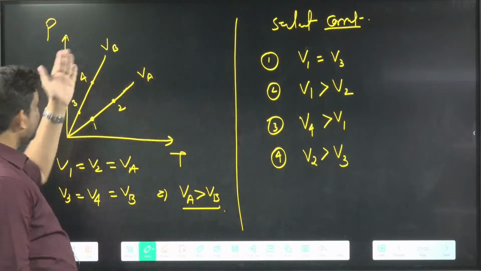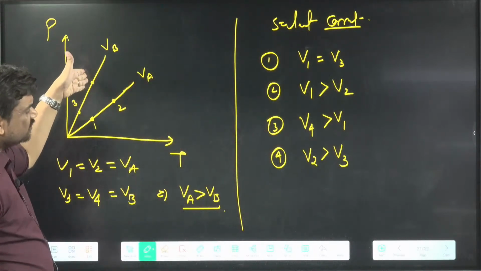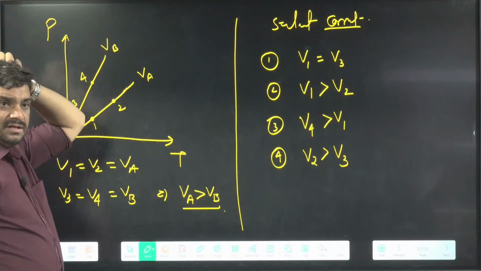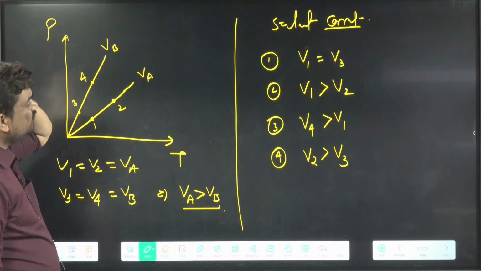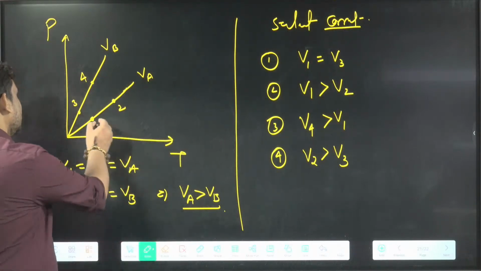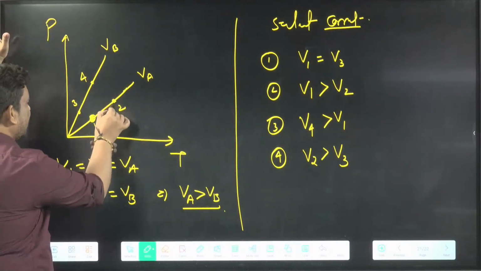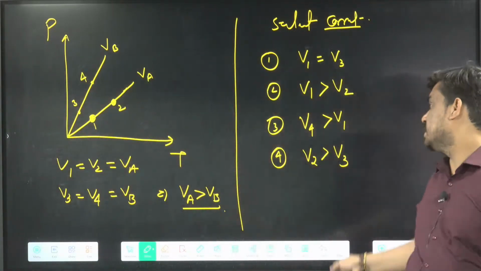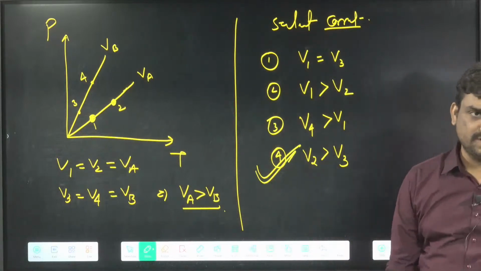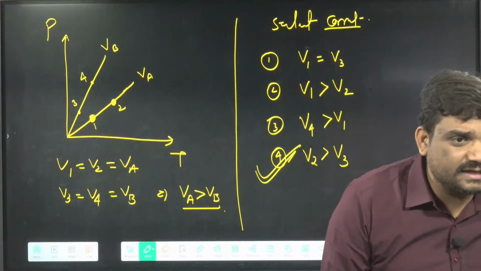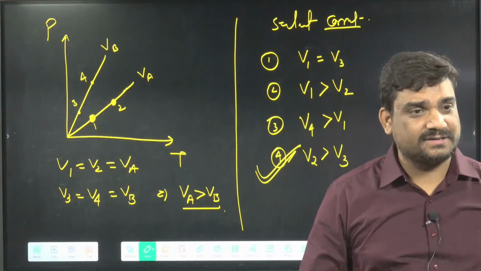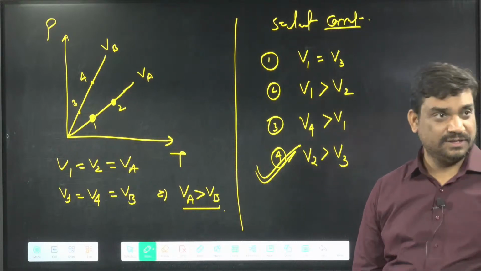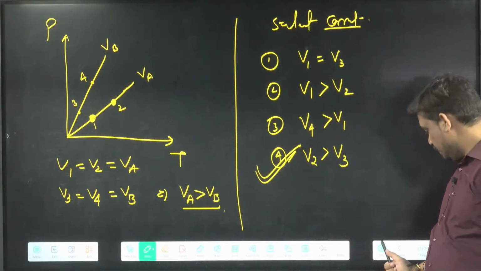Three? VB is less. How can 3 be correct? V4 is 100% less than V1. Someone is saying 2, V1 more, but V1 and V2 both are same. With respect to this, you have to say the answer is only 4. Clear this thing? Completed. Can I say one more question? One more? Okay.